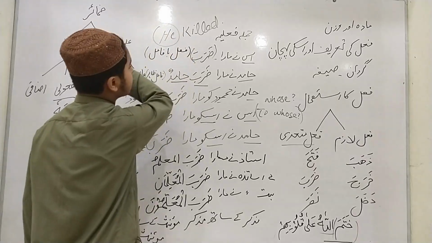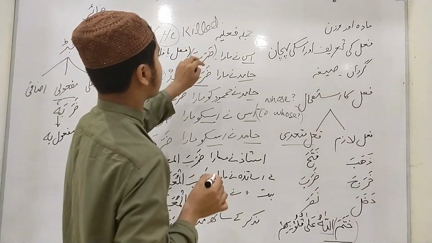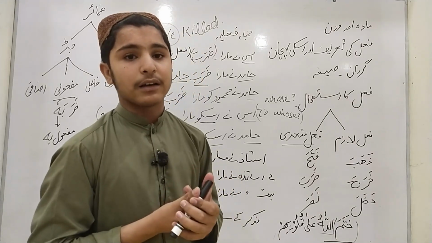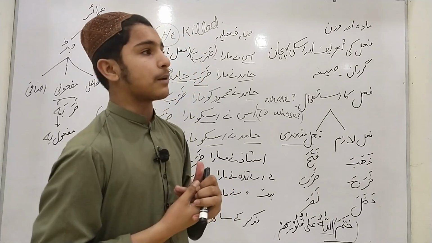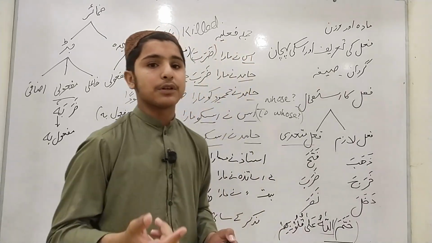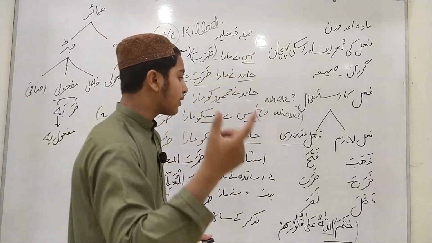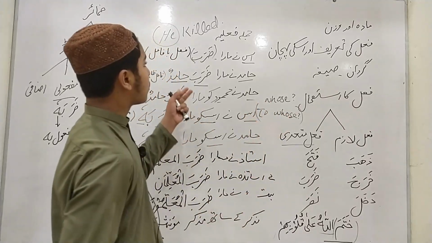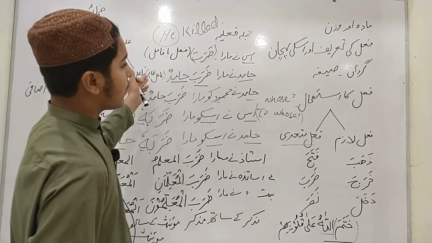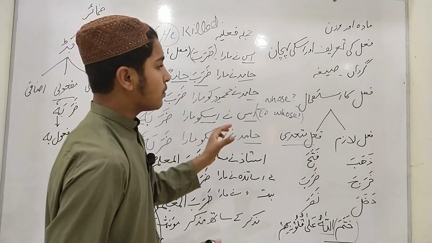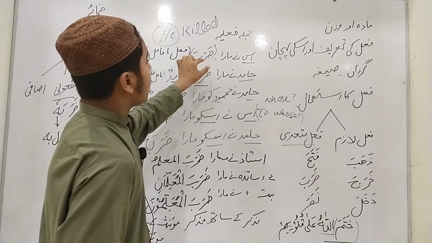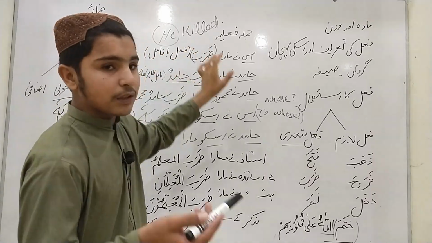Now in this, "he" is the subject and it is hidden in this verb, then such a verb is known as fi'l bi fa'il: a verb with subject. Another example is nasara, "he helped." This "he" is hidden and plays the role of subject, and nasara is also known as fi'l bi fa'il. All the verbs which come according to daraba or fa'ala are known as fi'l bi fa'il, the verb with subject.